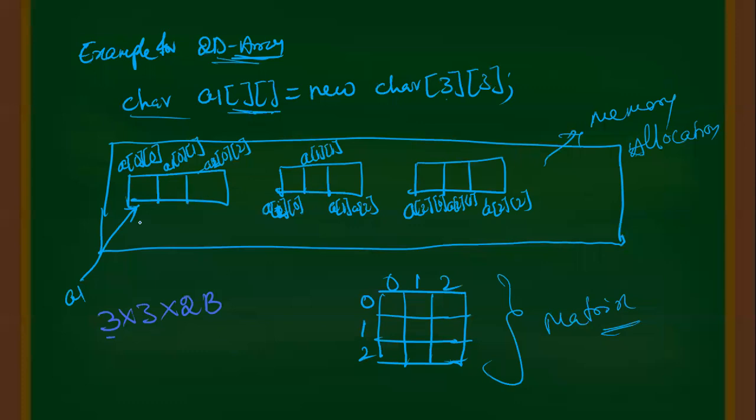If you want more clarity, here you can see 2 bytes here, 2 bytes here, 2 bytes here, and so on for all 9 locations. Total how many bytes did we allocate? 2 plus 2 is 4, 6, 8, 10, 12, 14, 16, 18. So both answers will be the same, but you need not calculate like that. One more array I will create and calculate, then you will get a clear idea.